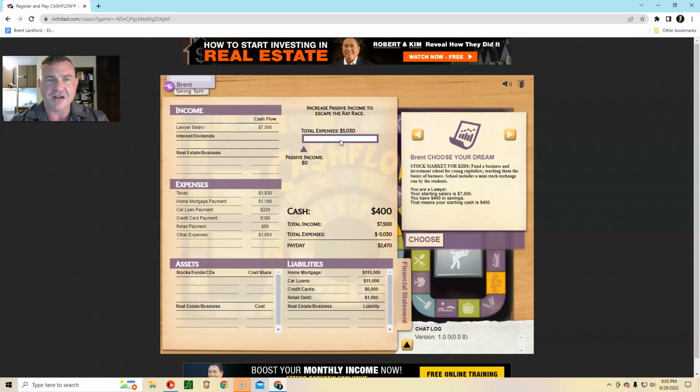And what does that mean, getting out of the rat race? Well, that means getting this passive income higher than this monthly expenses. But with this particular game, I'm going to be the lawyer. And the janitor has really low monthly expenses. The lawyer has really high monthly expenses. So we'll see how well I can do.